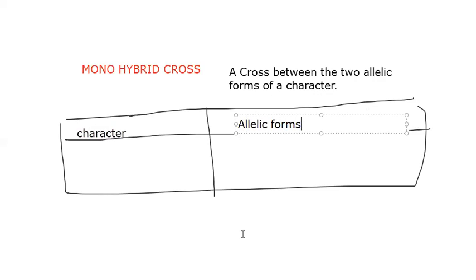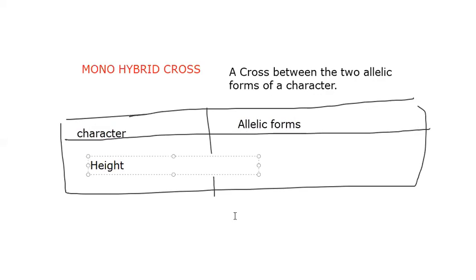As I said to you, Pisum sativum is the experimental plant of Mendel. In Pisum sativum, the character taken is height. For the character height, two allelic forms are present. What are the two allelic forms? Tall and dwarf. Tall form and dwarf form. So there is a character called height.